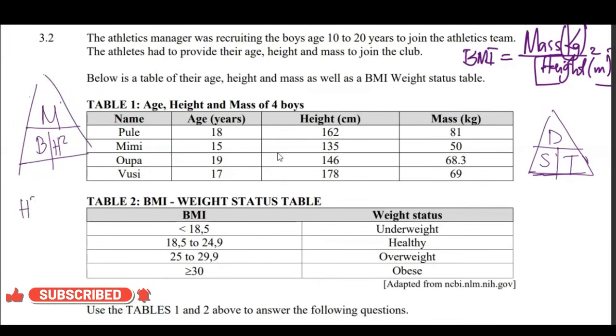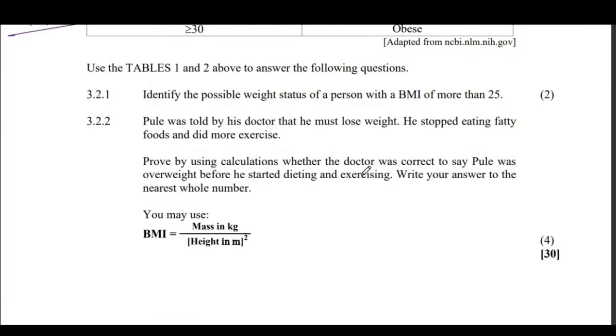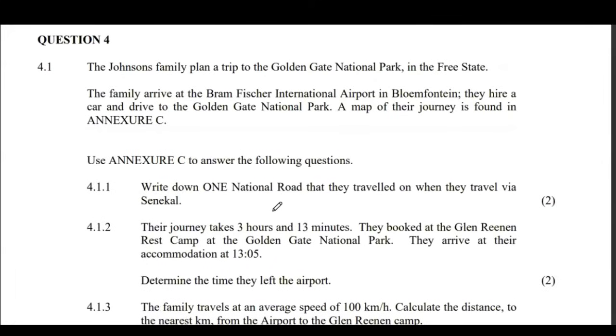When you're looking for height, it will be mass over BMI, but then we'll need to take the square root. When you're looking for mass, it will equal BMI times what? H squared. All right, there we go. This is the formula for BMI. Answer accordingly.